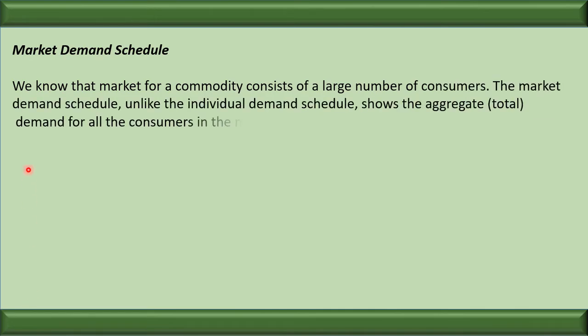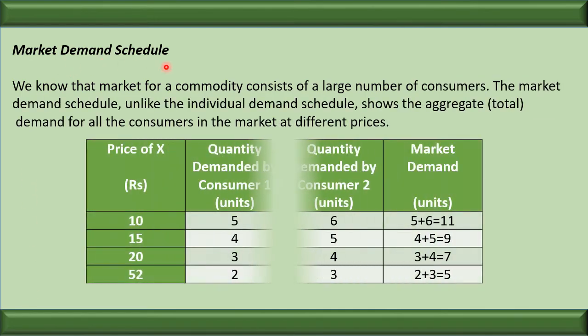Now let us see the market demand schedule. It is a tabular presentation showing the relationship between price and the demand made by a group of individuals. The only difference between the individual and the market is that in the case of an individual, only one consumer might be there, and in the case of the market, a group of individuals should be there, because a group makes the market. Sum total of all the individuals is called market. Fine, let us see. So what is market demand schedule?